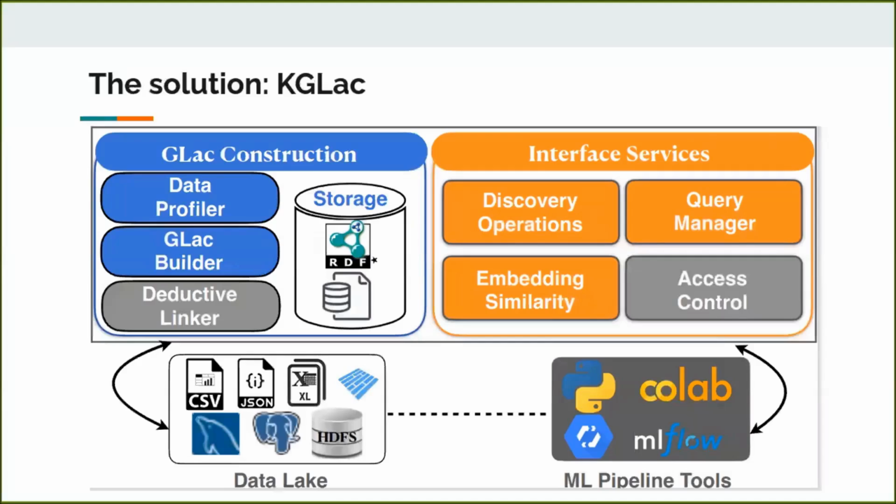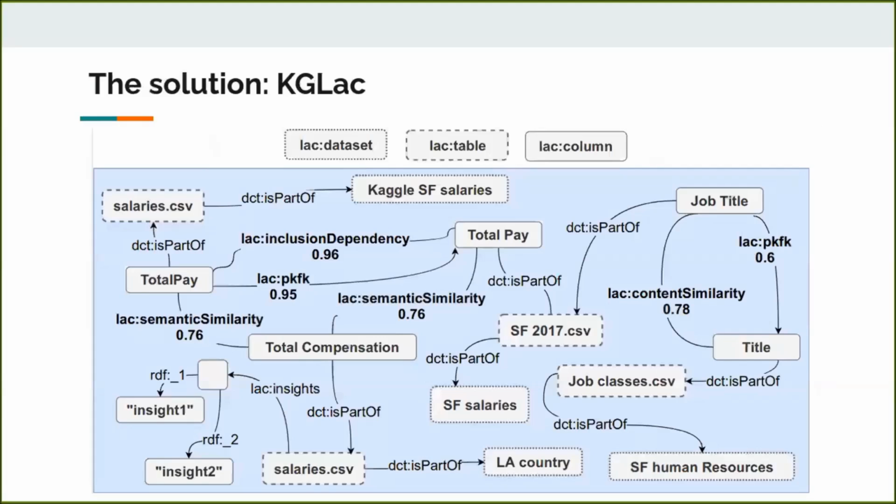For this reason, we present KGLac. LaC stands for Lake in French. It is a scalable system composed mainly of GLac construction components and the interface services. The former is responsible for profiling locally stored datasets and generating profiles stored on Elasticsearch, while the latter will leverage these profiles to create GLac, a highly interconnected graph representation where vertices represent data items, datasets, tables, and columns, and their relationships such as content and semantic similarity.